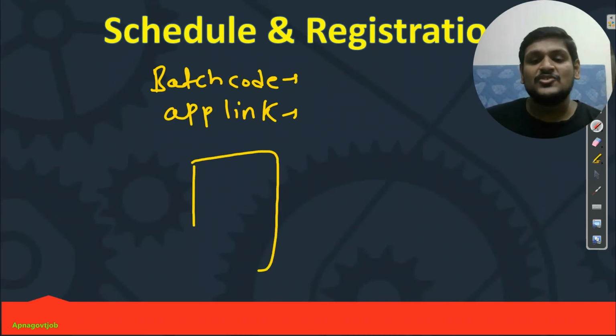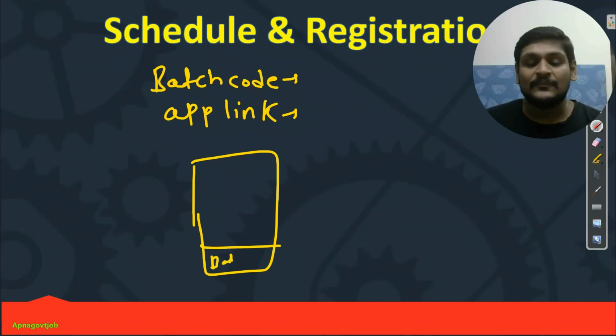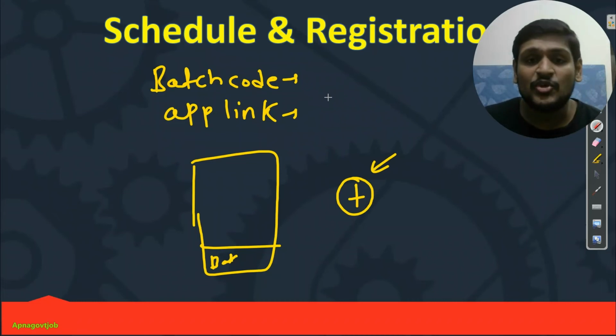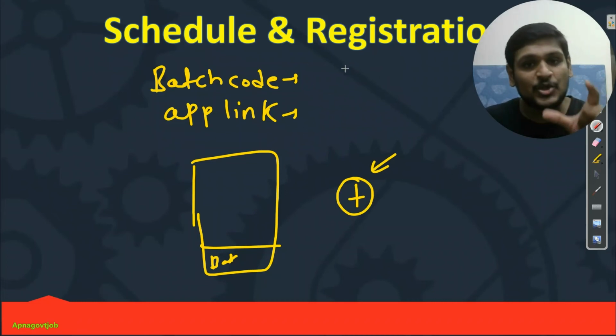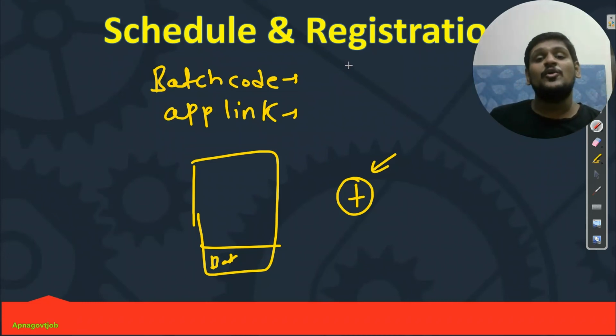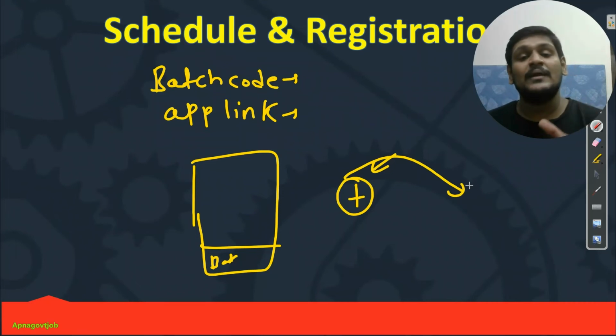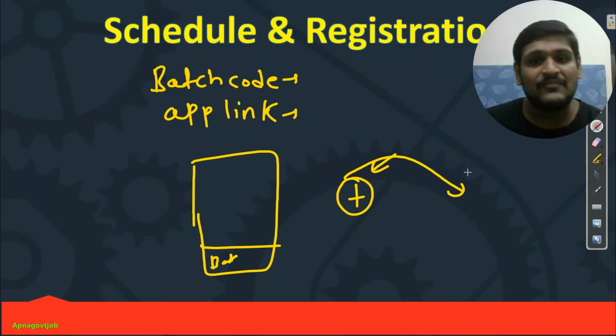Then this is your mobile screen. Here you can see batches. Just click on that. Here you can see the plus icon. Just click on this plus icon and it will show you to enter the batch code. Whatever batch code I am giving you in the comment section of this video, you just need to enter that batch code, and that's it. Your request will be accepted by our team, and the team will approve you in the batch.